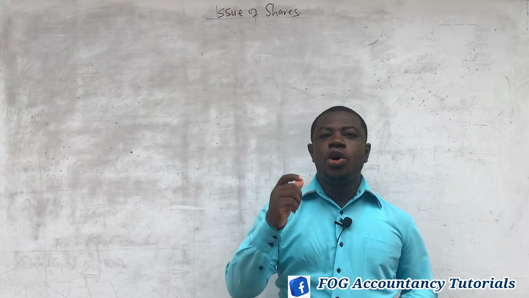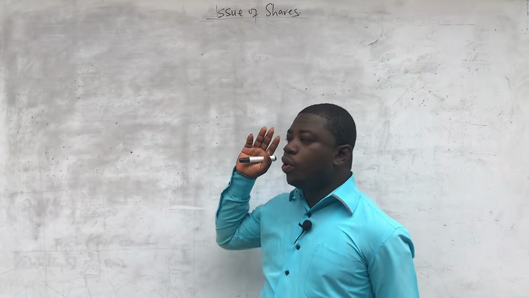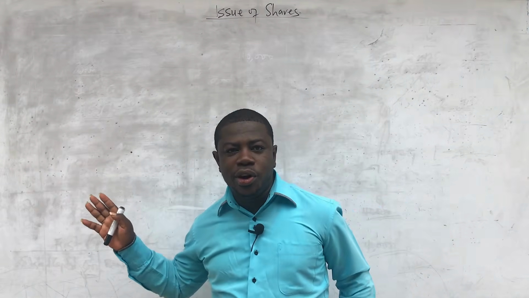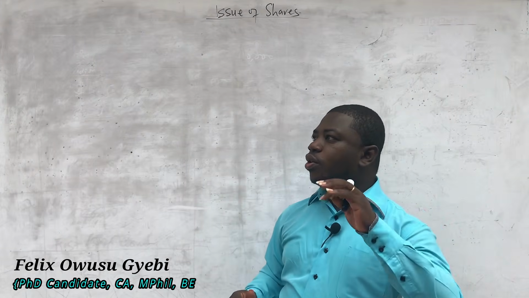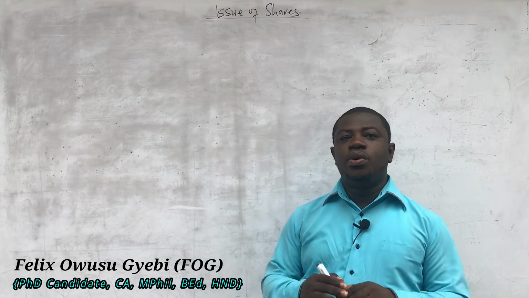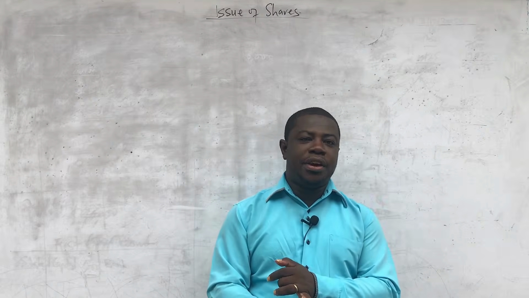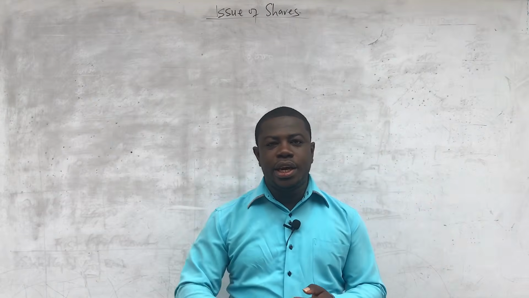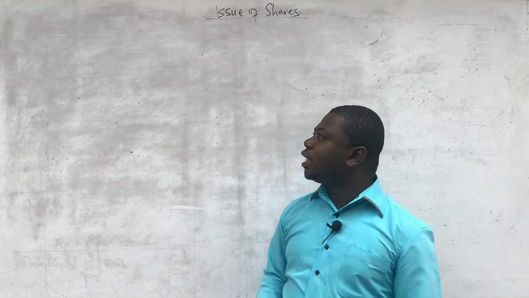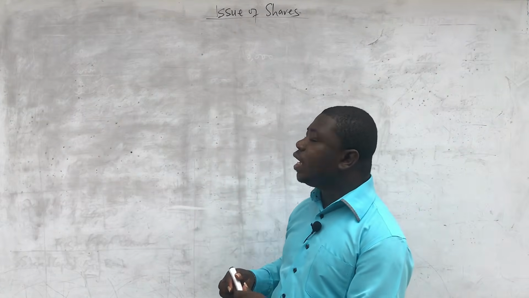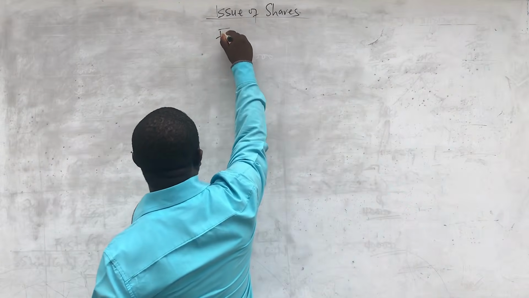All right, so continuing from where we left in part 1 of this lesson. We were able to understand the double entry for the issue of shares, and we were able to take a practical question. In the question that we solved, we were assuming that all shares were applied for and there was no oversubscription. There was no forfeiture of shares. In this video, we are going to introduce those two concepts. Let me begin with the forfeiture of shares.